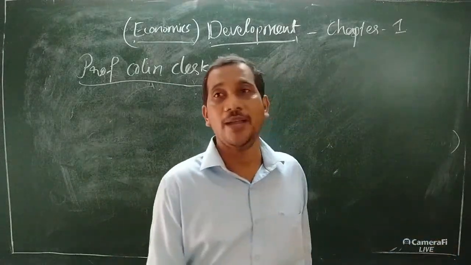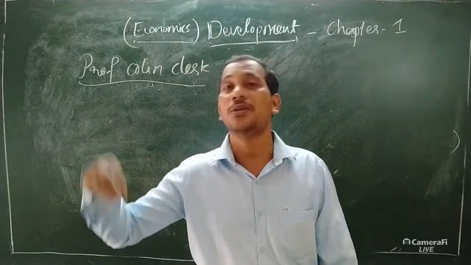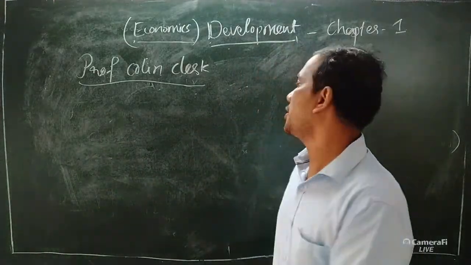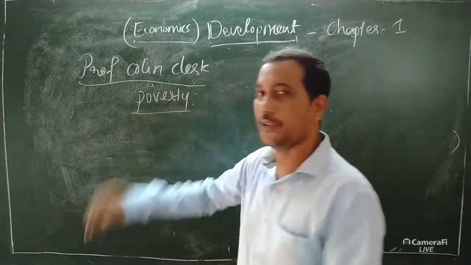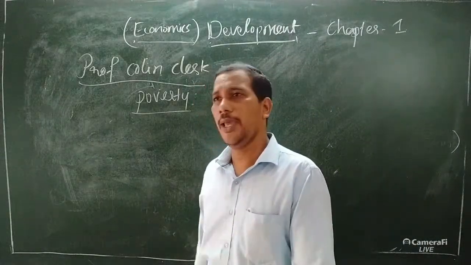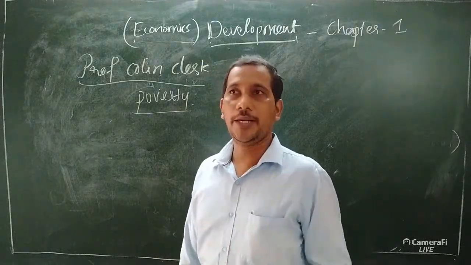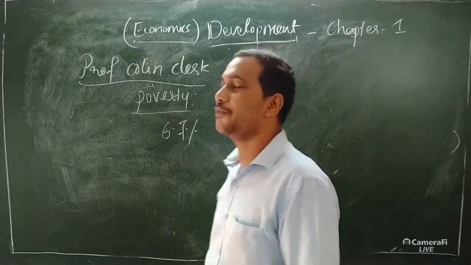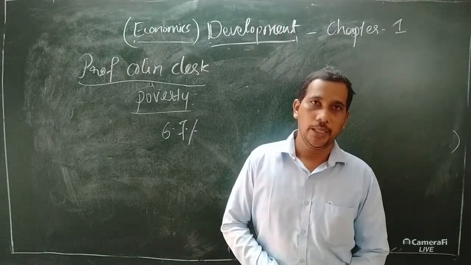He defined the ill or disease of a country as poverty. As I told you, poverty is a big obstacle for the country's growth and development. Even today there are many people in our country below the poverty line, almost 6.7% of the total population.